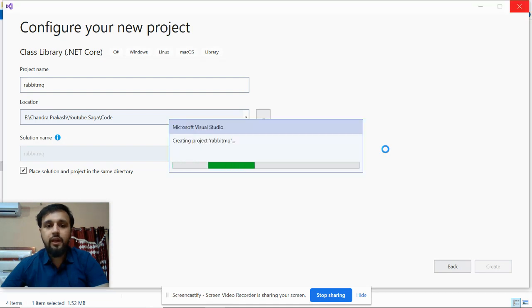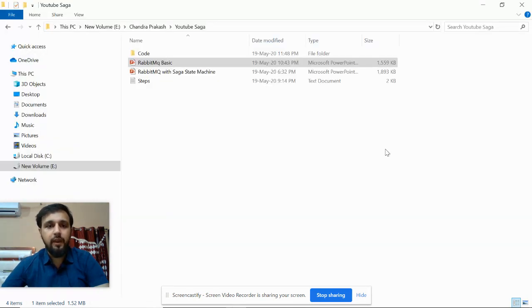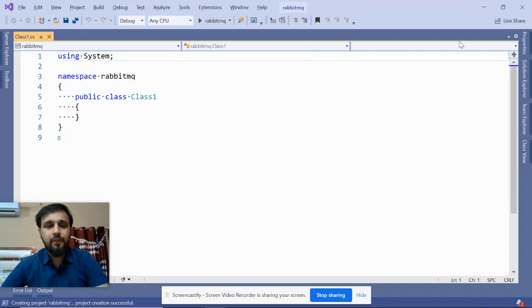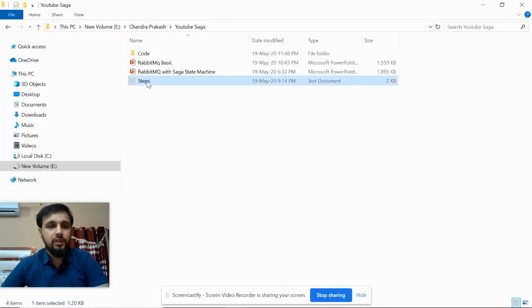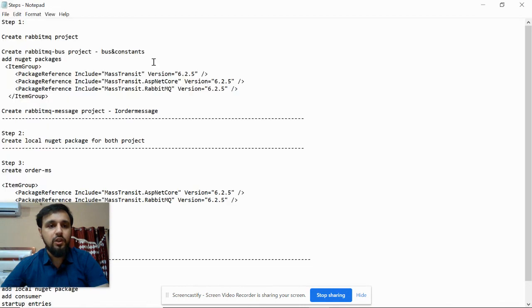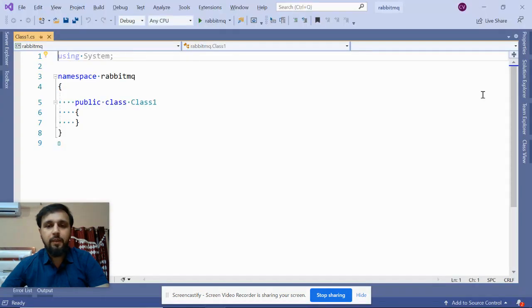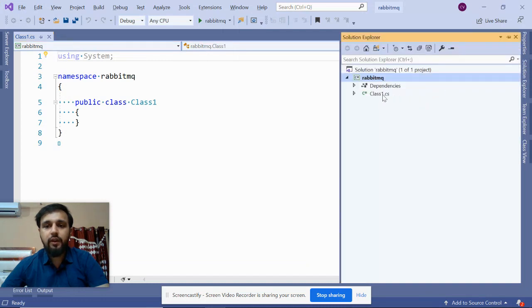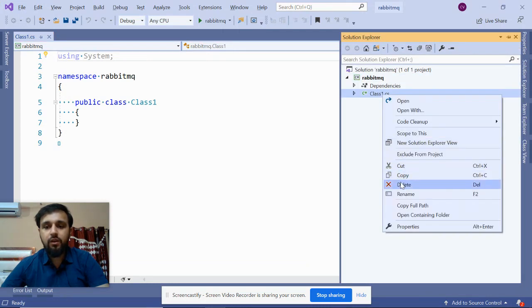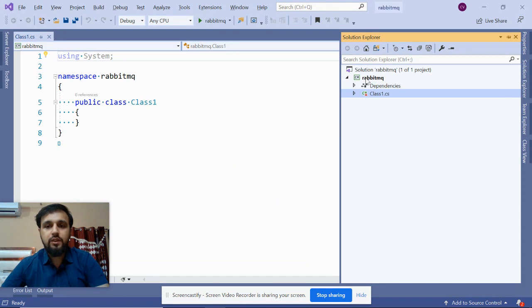At first we are creating our RabbitMQ bus and RabbitMQ messages, and then we will create microservice 1 and microservice 2. Here you can see I have added a number of steps, because there are a number of steps. The first step is creation of the RabbitMQ project. Once you create it, you will see right now it is empty. Maybe you can get rid of this class as well.